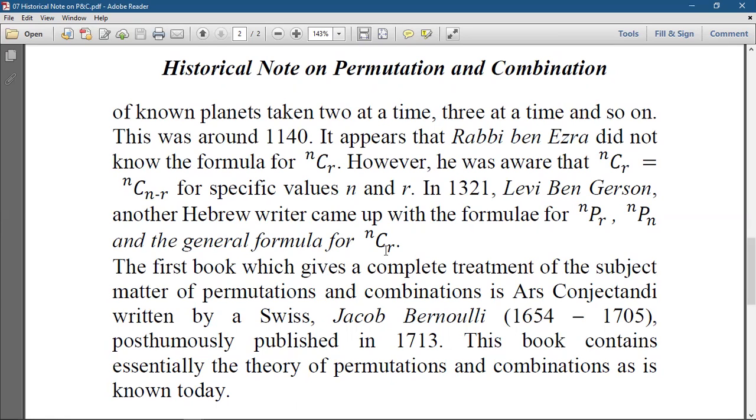nPr, nPn, and nCr. The first book to give a complete treatment of the subject matter of permutation and combination was Ars Conjectandi, written by a Swiss mathematician, Jacob Bernoulli, and published in 1713. This book contains essentially the theory of permutation and combination as it is known today with the given symbolic representation.